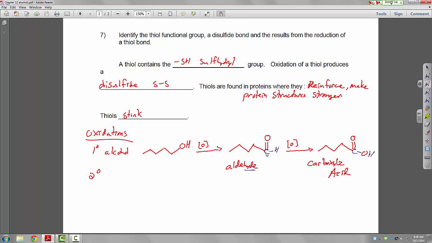Secondary alcohols. A secondary alcohol is going to be somewhere in the middle of a chain. 1, 2, 3, 4, 5 carbons again. Let's put him here, right smack dab in the middle. If we oxidize this, we get 1, 2, 3, 4. We're going to form the double bond here. This is now a ketone.